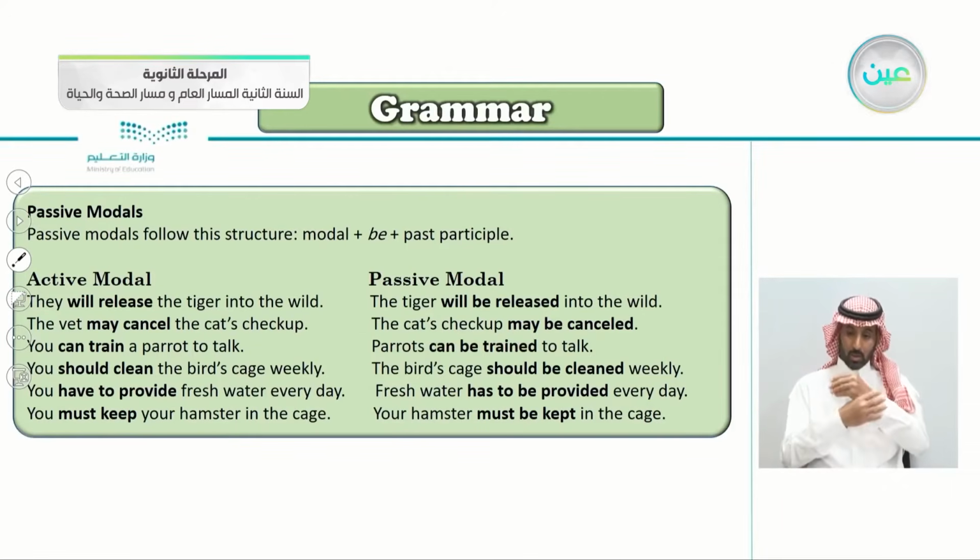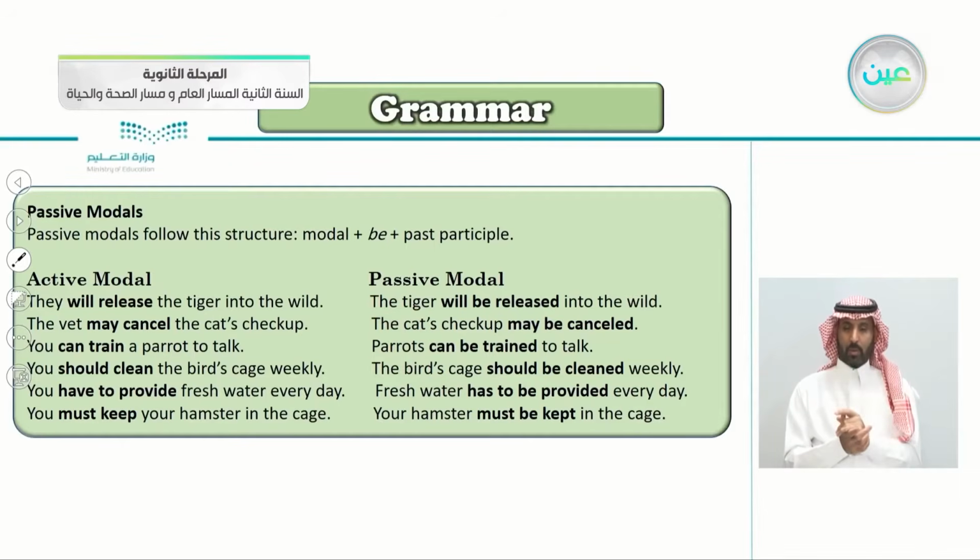Notice here in the active modal, it's just two words, should and clean. But in the passive modal, we have three. Should be cleaned. Again, you should clean the bird's cage weekly. So we say the bird's cage should be cleaned weekly. So notice here, in the passive, we always begin with the object.